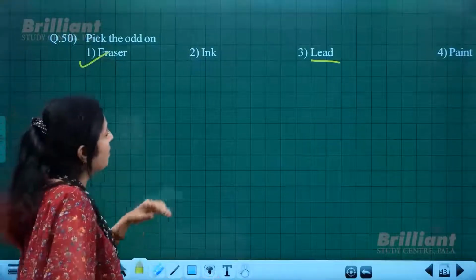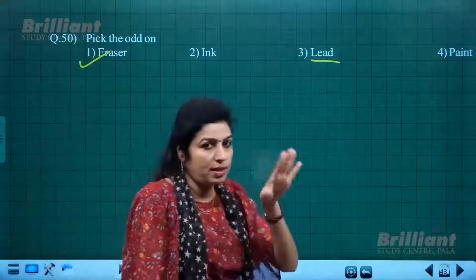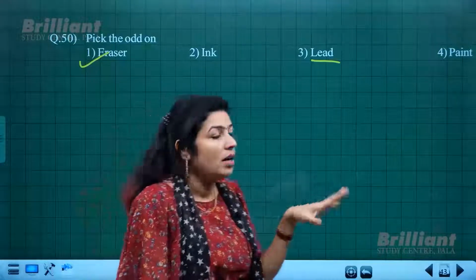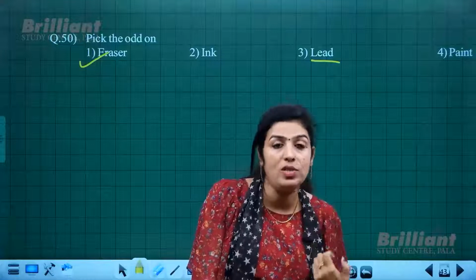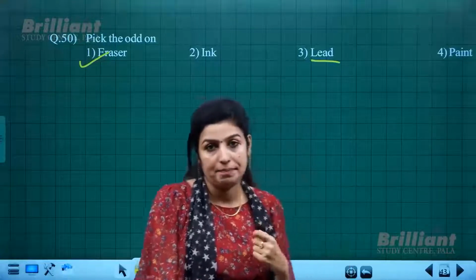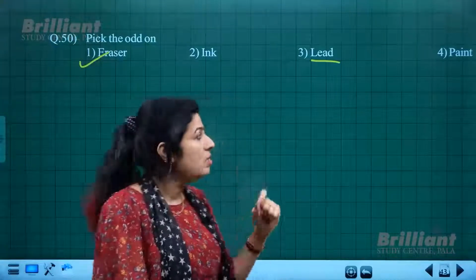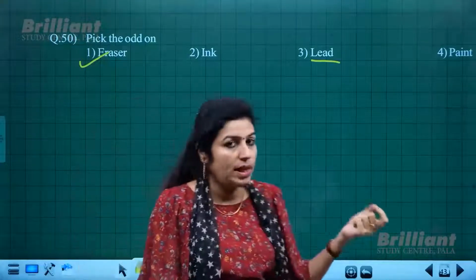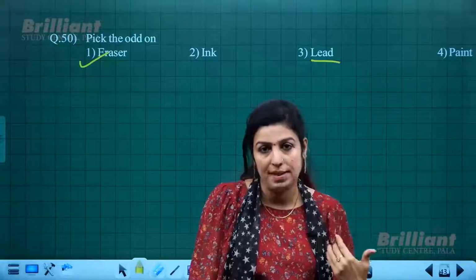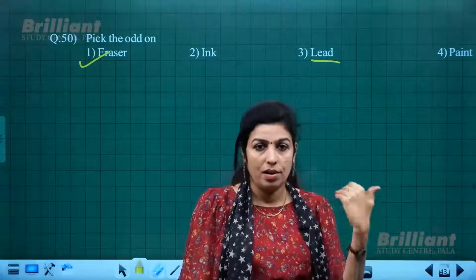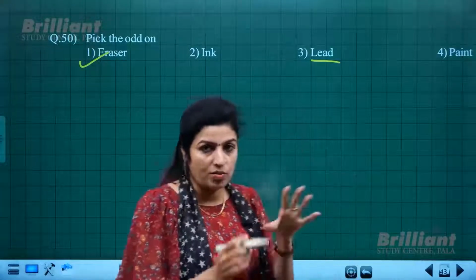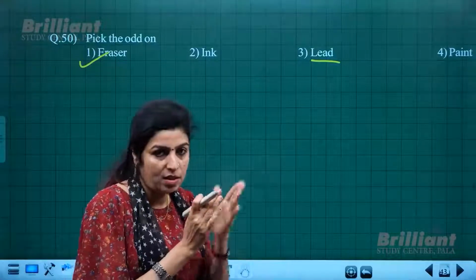Why? Because see here, lead, do not take that as the metal. Actually here lead means, long back, pencil was also called lead. Lead pencil, you use that term, right? There was a time when lead simply meant pencil. Pencil was also called graphite or lead. Those were kind of synonyms given for pencil during those days.